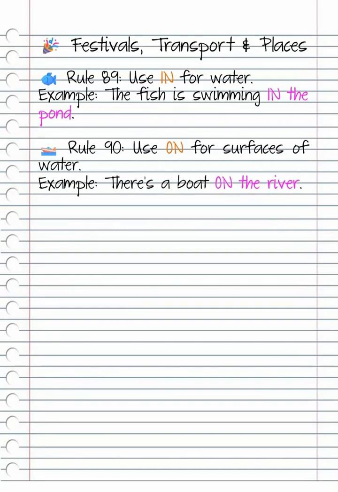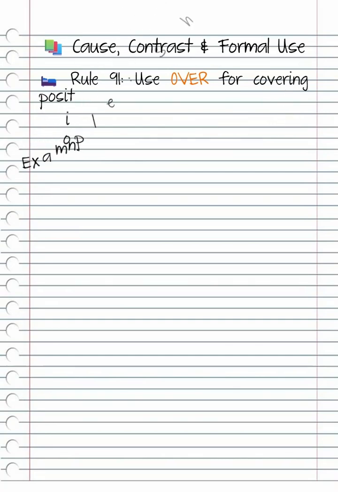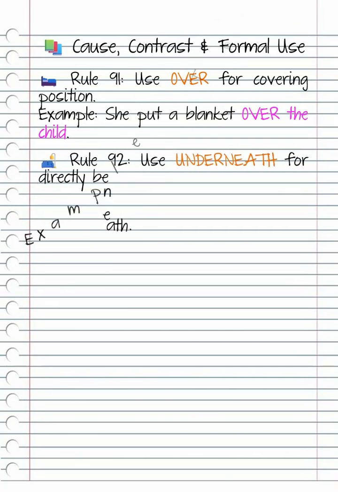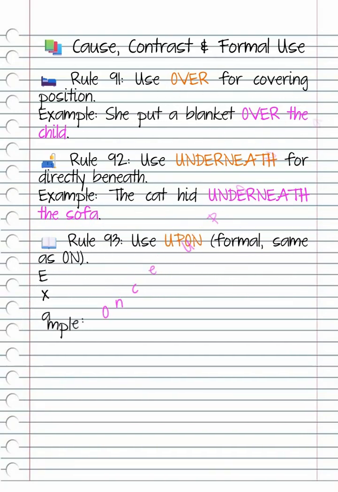Cause, contrast, and formal use. Rule 91. Use over for covering position. Example, she put a blanket over the child. Rule 92. Use underneath for directly beneath. Example, the cat hid underneath the sofa. Rule 93. Use upon. Formal, same as on. Example, once upon a time, there was a king.